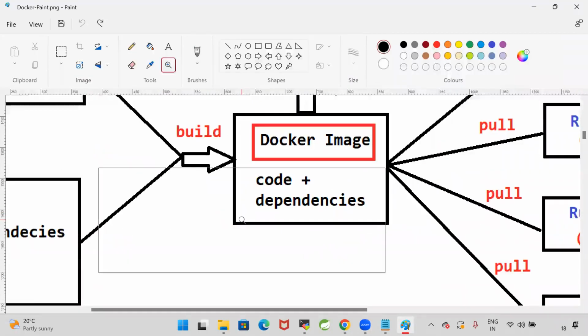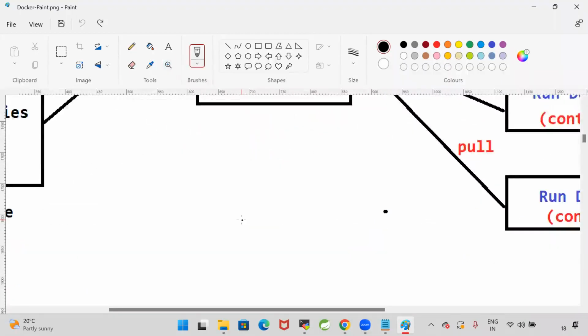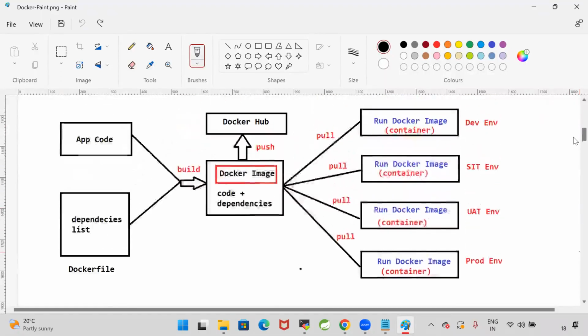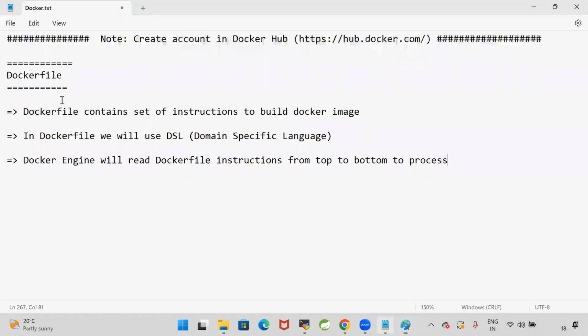What are the things that we need to run our application? We are going to specify that in the Docker file. So here, the Docker file contains a set of instructions to build the Docker image. In Docker file, we will use DSL, domain specific language, right? Docker engine will read the Docker file instructions from top to bottom to process.